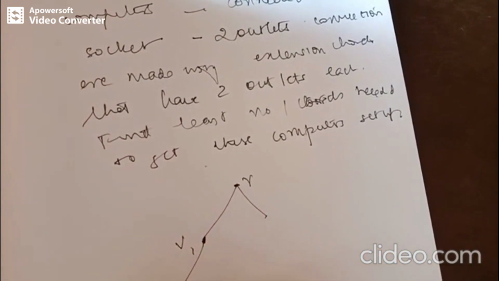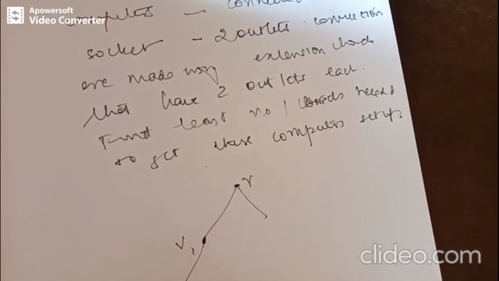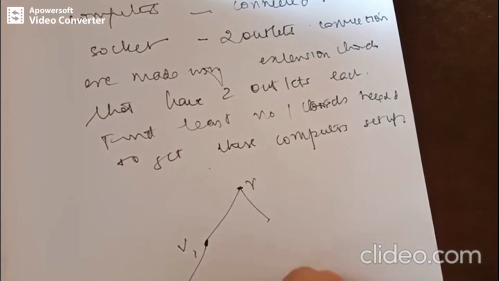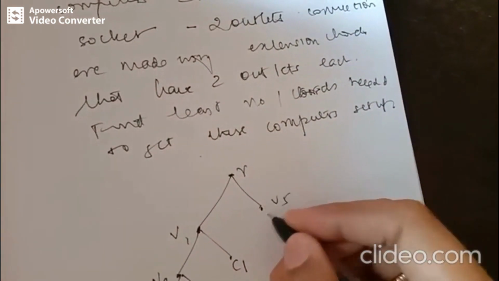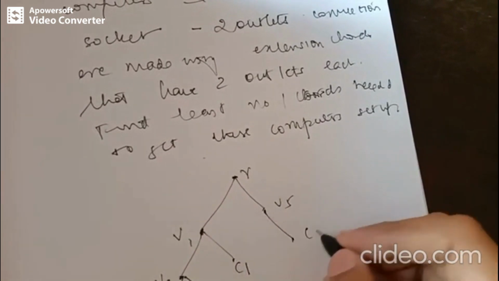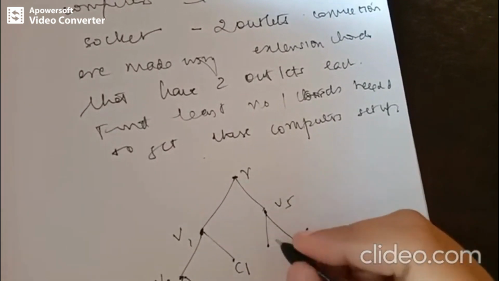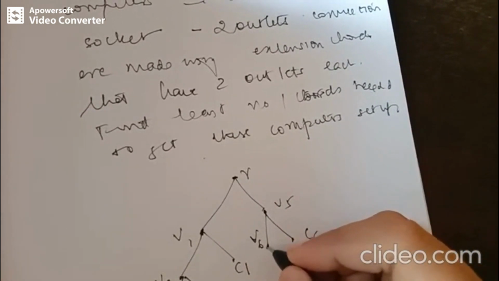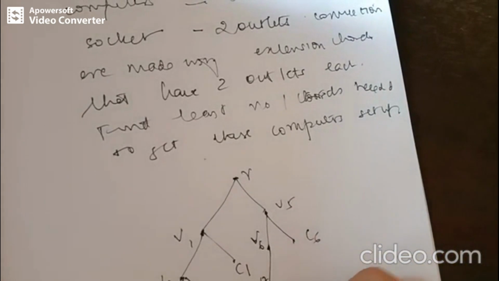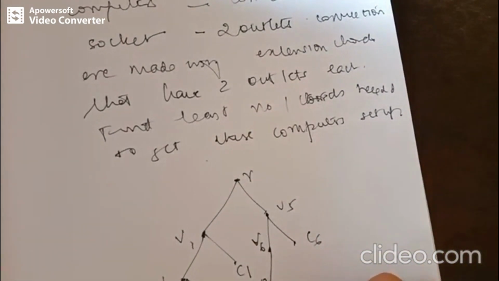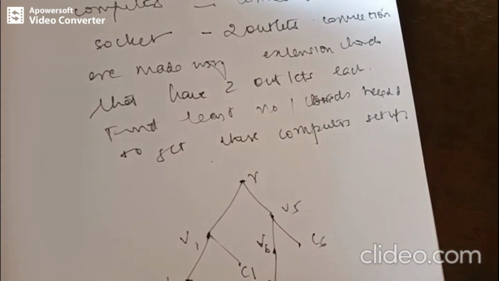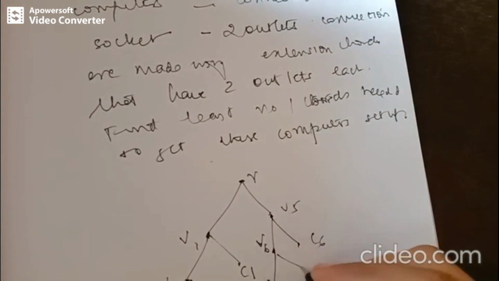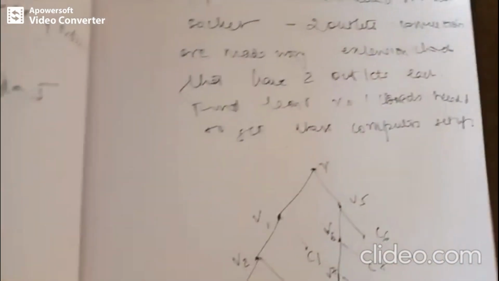We are representing them as vertices, and we have extension cords connected to them. Okay, this is the setup.